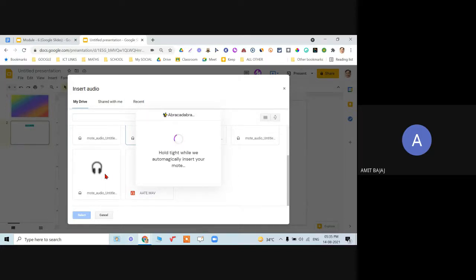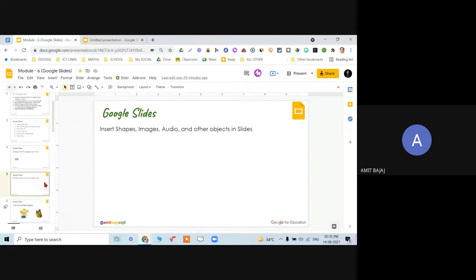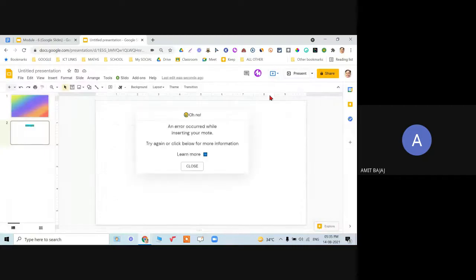And if there is some account related issue, because I may have this Mote installed in some specific account and it is not available in the other one, then it may take some time and it may even give me the error message also. Or if everything is in the same account, it will work very well. Then about the other objects, insertion of the other objects.